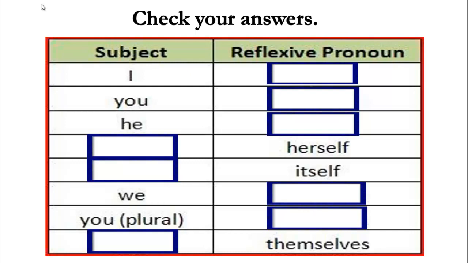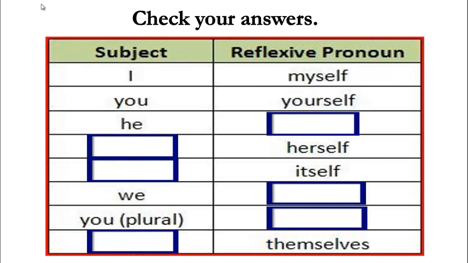Now, let's do it together. I becomes what here? Myself. That's right. What about you? But the singular form. Excellent. It's going to be yourself. That's right. He, this one is a male person.